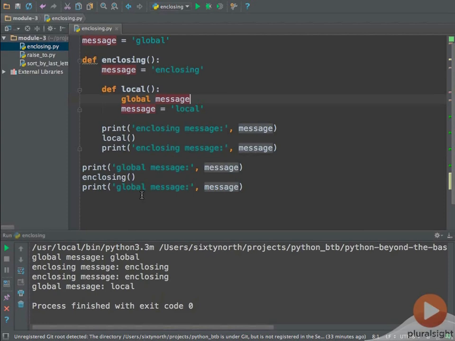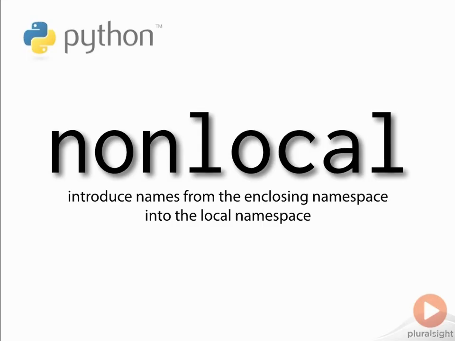If global allows you to insert module-level name bindings into a function in Python, how can you do the same for name bindings in enclosing scopes? Or, in terms of our example, how can we make the function local modify the binding for message defined in the function enclosing? The answer to that is that Python also provides the keyword nonlocal.